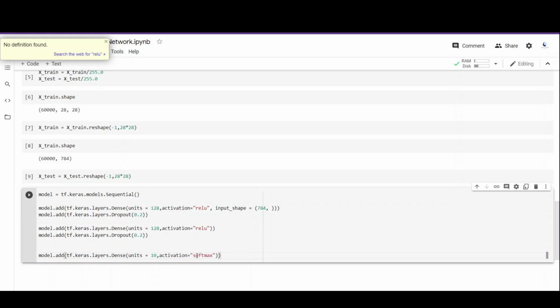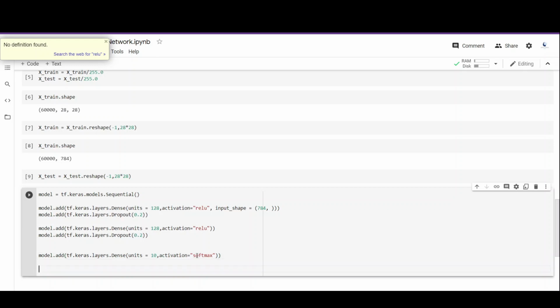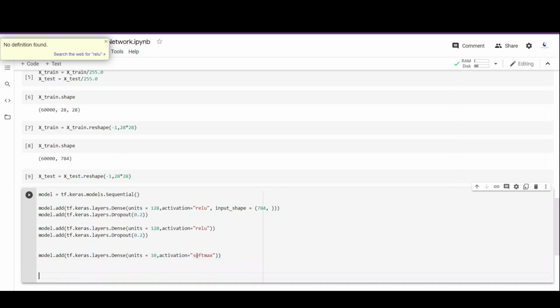So next we have to compile the model. It means that we have to set on what basis we want our model to train and improve. So we call model.compile and we pass a few parameters. So first we pass the kind of loss we want to use to calculate the error. So we use the sparse categorical cross entropy function, and there are many types of functions depending upon the type of problem you are dealing with. So now we want to optimize or minimize these losses. And for that we use an optimizer.